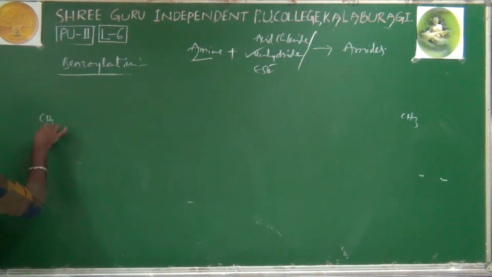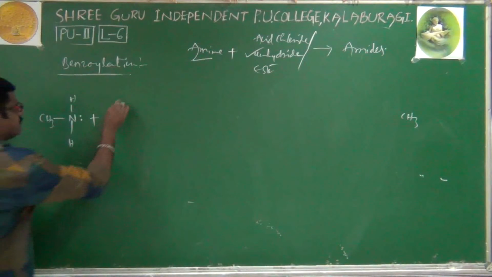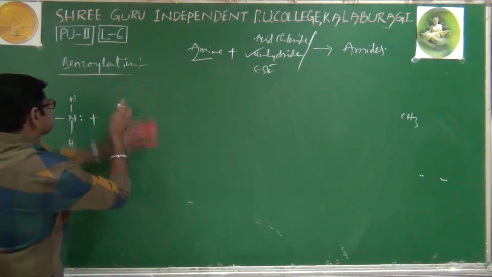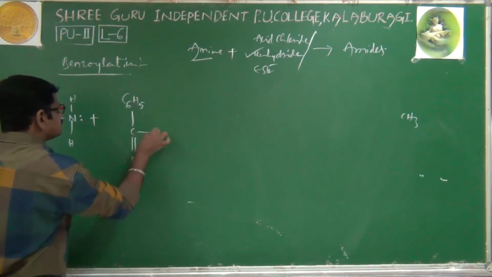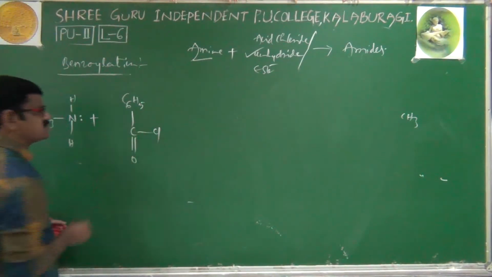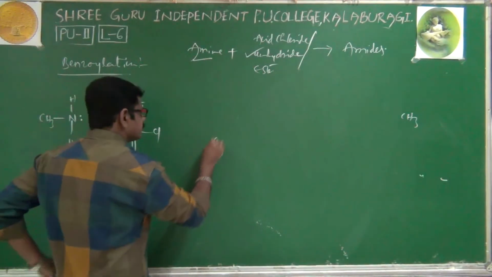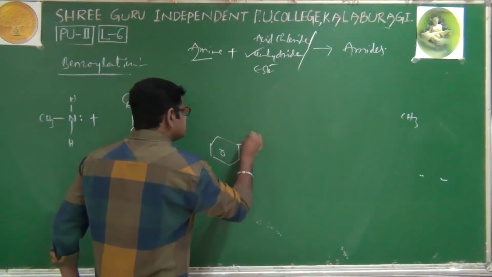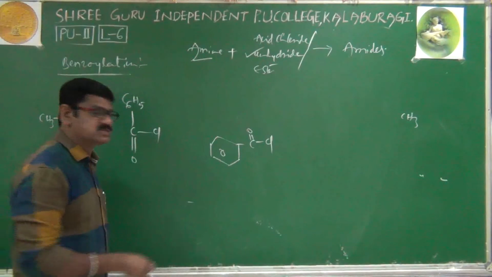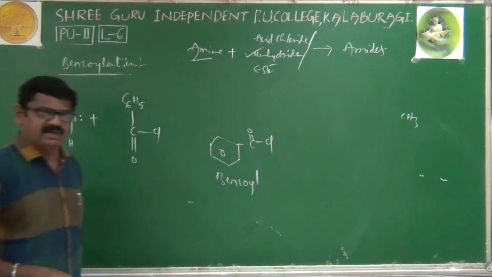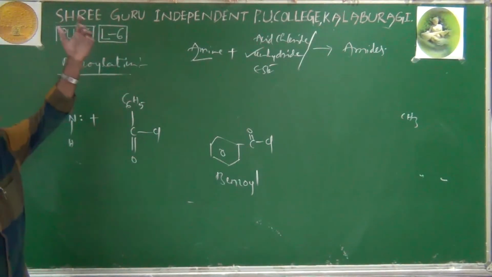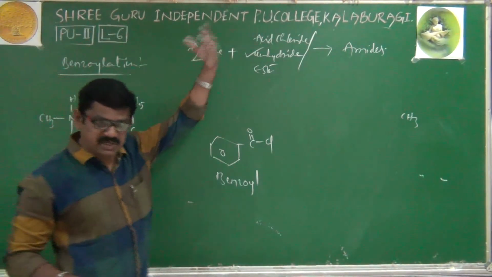First, again one amine I am taking, CH3NH2. It is a primary amine, I have taken methylamine. This methylamine is reacting with C6H5COCl, benzoyl chloride. Benzene with COCl is benzoyl, spelling B-E-N-Z-O-Y-L, benzoyl chloride.